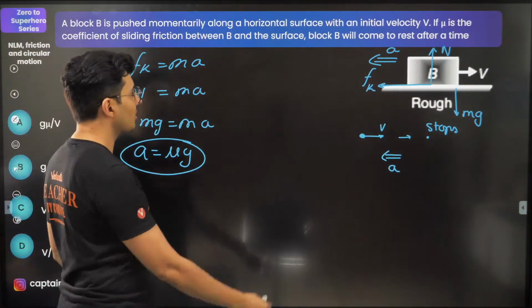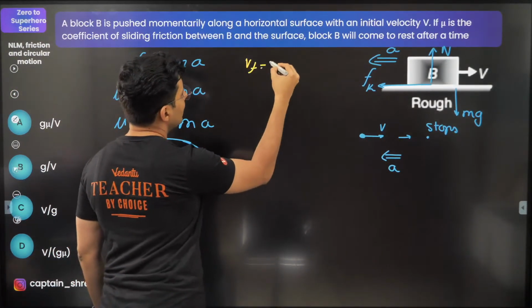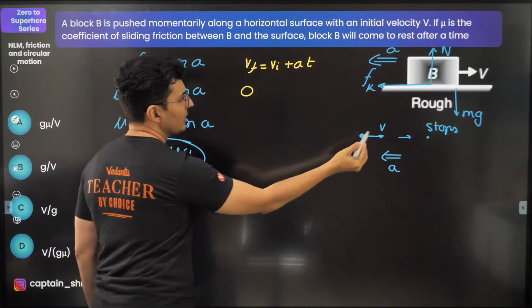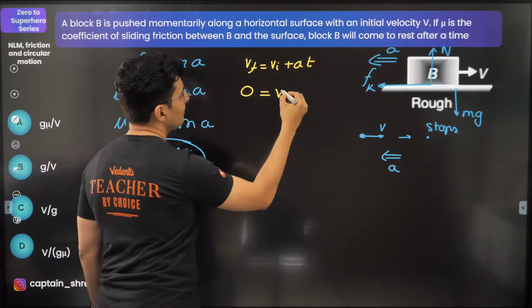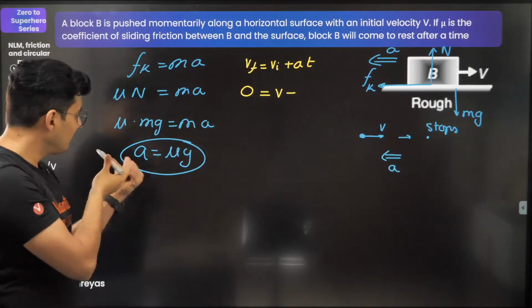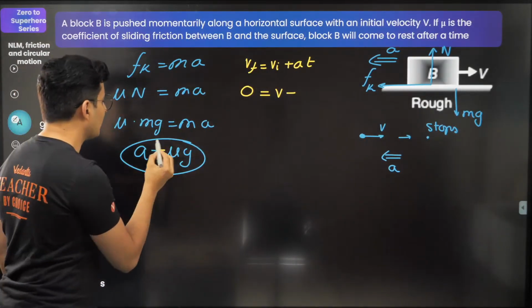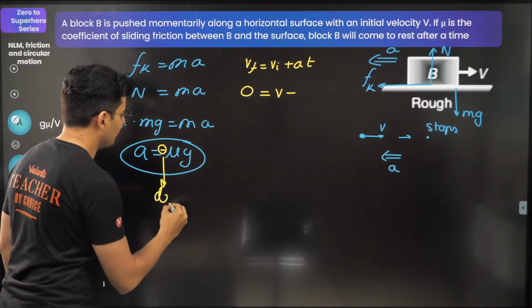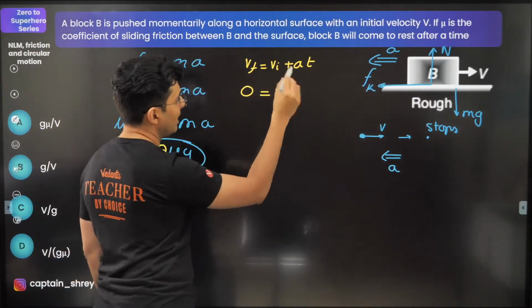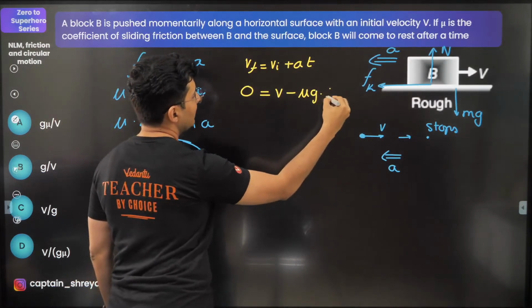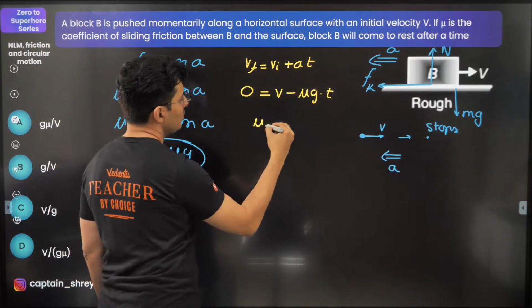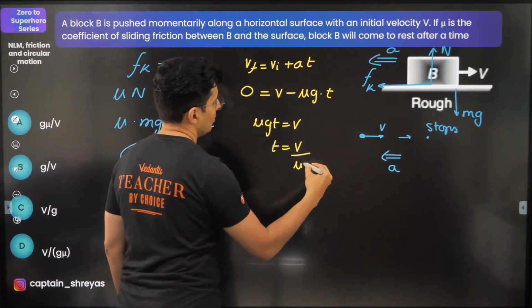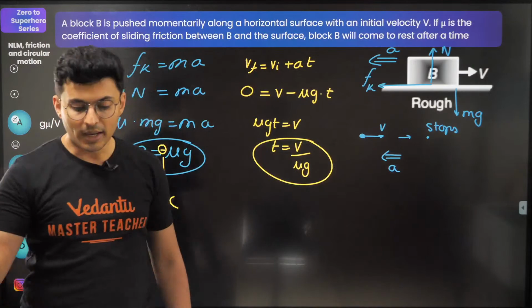We want to find the time after which it stops. Obviously use kinematic equation. Final velocity is initial velocity plus acceleration into time. Final velocity 0. Initial velocity v. Acceleration is negative, it is retardation, so technically this is minus. This minus stands for deceleration. That's why minus, which is mu into g into time. Rearrange, you will get mu g t is equal to v. So time is v by mu g. That's the answer. Do I have it somewhere?